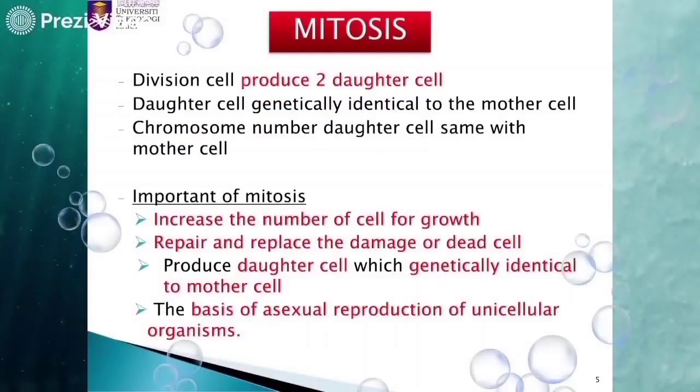Mitosis is a process of cell division in which the nucleus of the parent cell produces two daughter cells. The two daughter cells are genetically identical to their mother cell. The daughter cells also have the same number of chromosomes as the mother cell. Mitotic cell division is important because it increases the number of cells for growth, repair, and replacing dead cells, and it is also the basis of asexual reproduction of unicellular organisms.